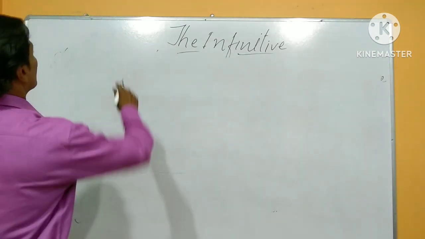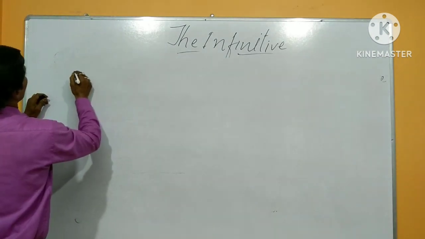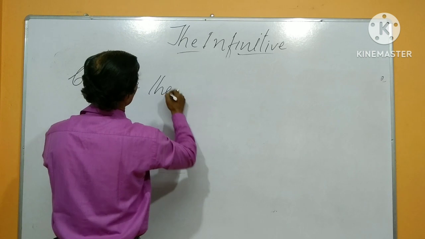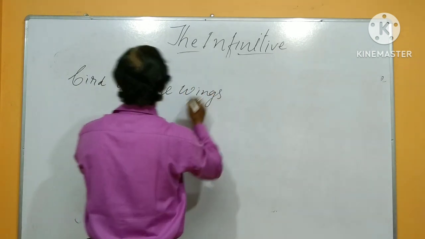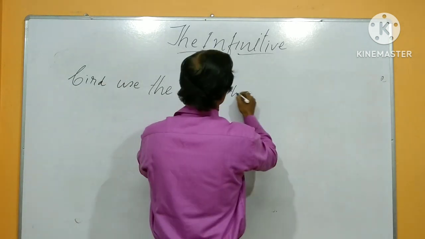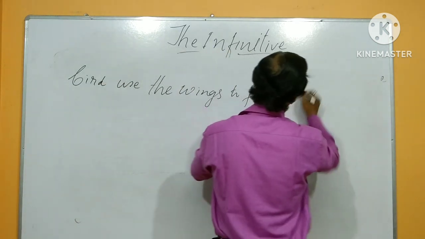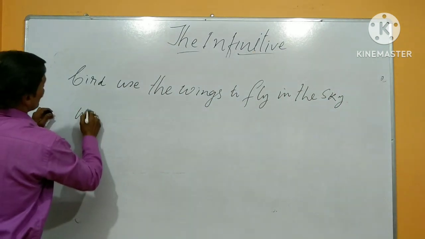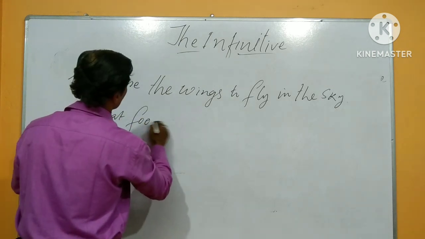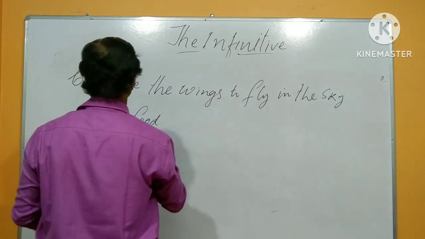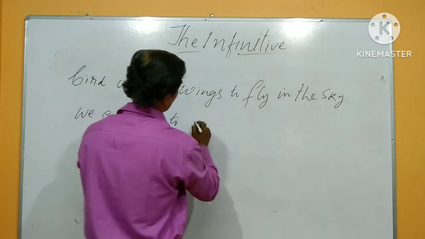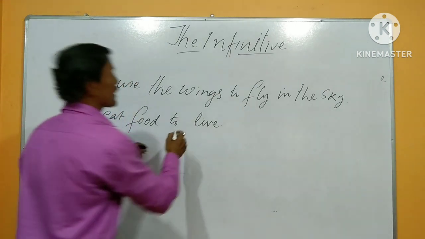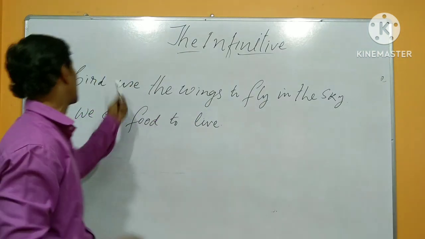Next again, let's start with an example. Birds use the wings to fly in the sky. And we eat food to live. In this way, see what is revealed in these questions and examples.